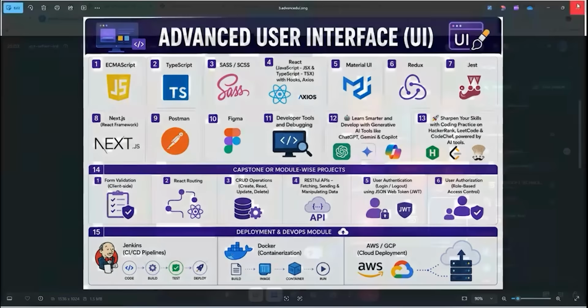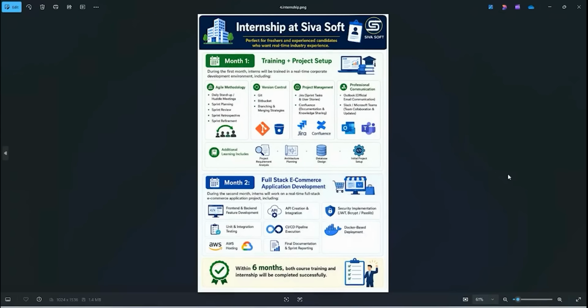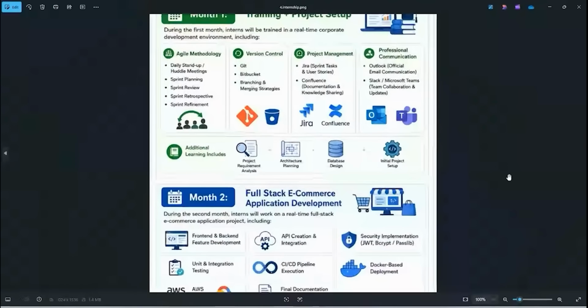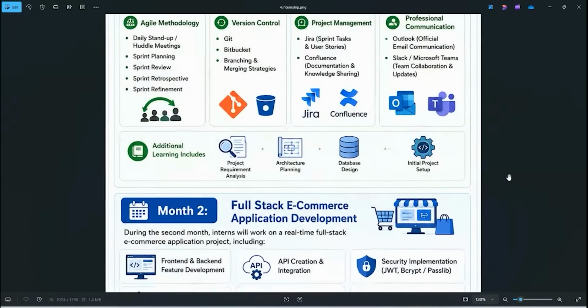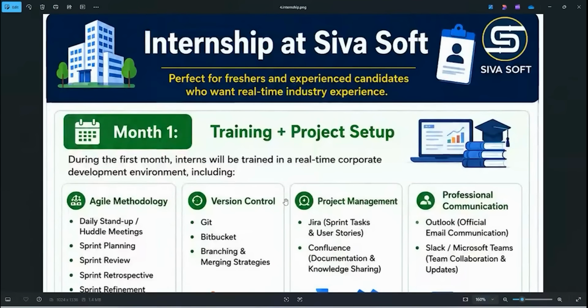So internship you are going to have for 2 months. No need to pay any additional fees. Whatever the 8,000 that you are going to pay, in that only you are going to get this internship also. So totally 2 months internship.